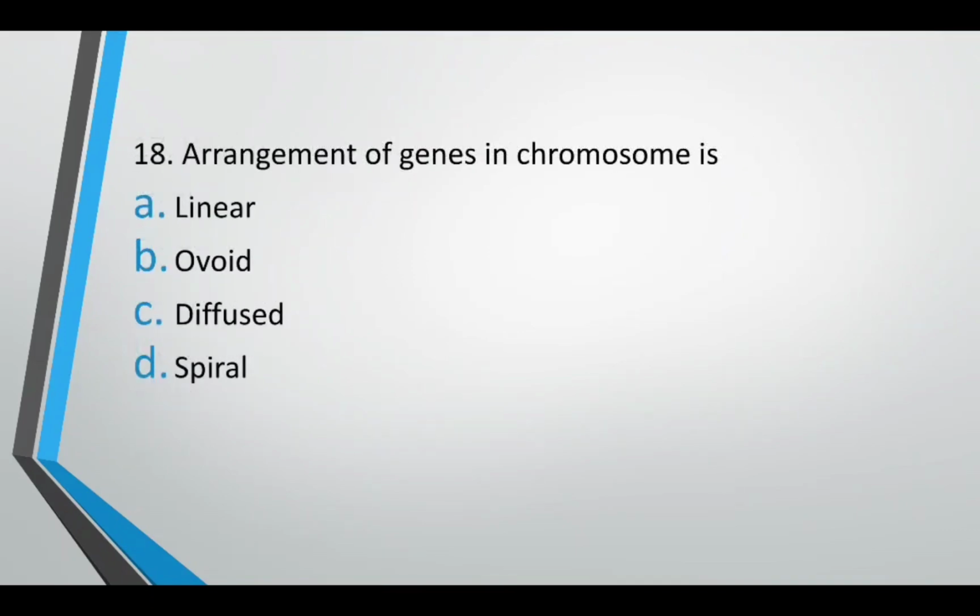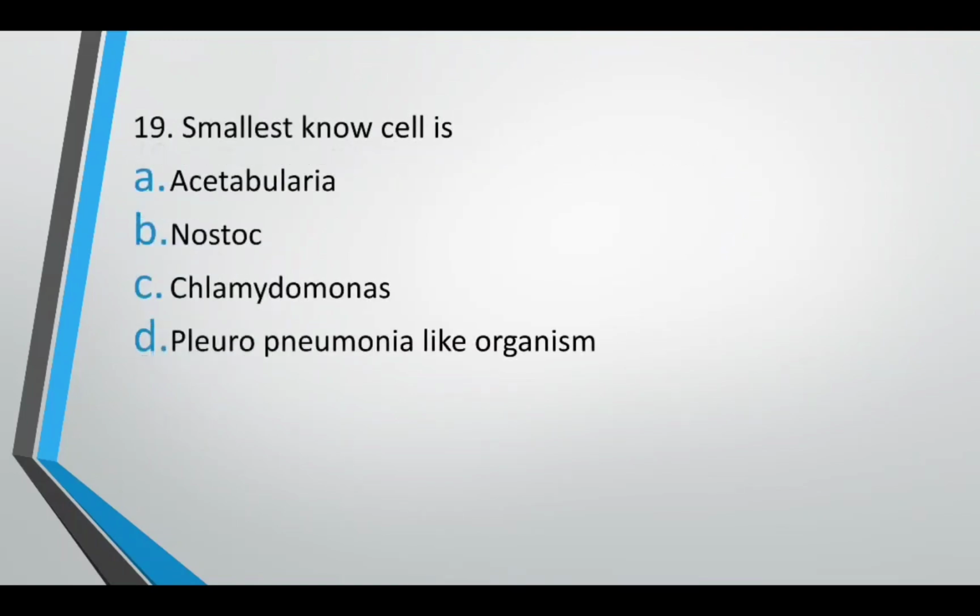Arrangement of genes in chromosome is linear, ovoid, diffuse, spiral. Correct answer is option A. It is linearly arranged genes in chromosome. Smallest known cell is Acetabularia, Nostoc, Chlamydomonas, Pleuropneumonia-like organism or PPLO. The correct answer is option D, PPLO.